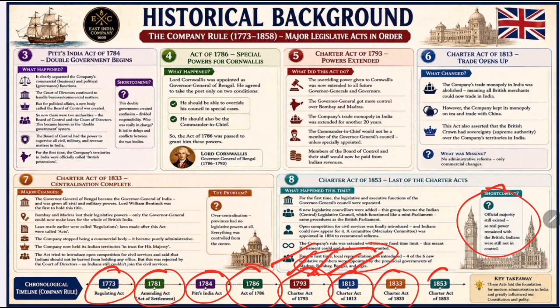And in the Charter Act, Indians were allowed in the competition. That has become the present-day Indian civil services milestone.